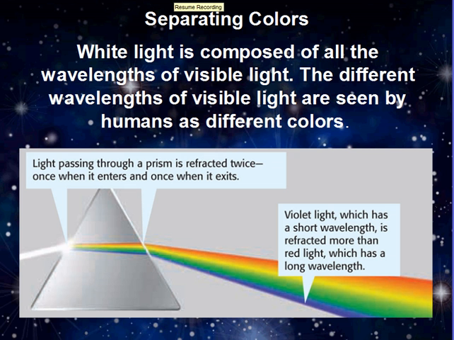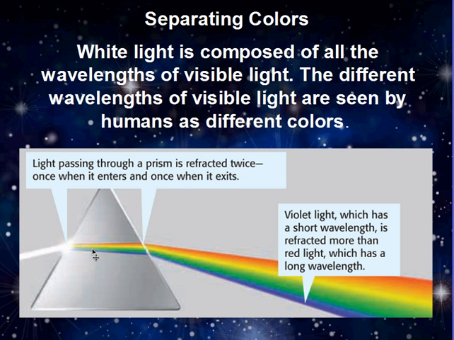Refraction of light is also responsible for rainbows, or separating color. The light we see is called white light. White light is all the wavelengths of the rainbow, or rather, the visible light spectrum. The different wavelengths of visible light is what we see as different colors. You can see here white light is hitting a prism in this case.